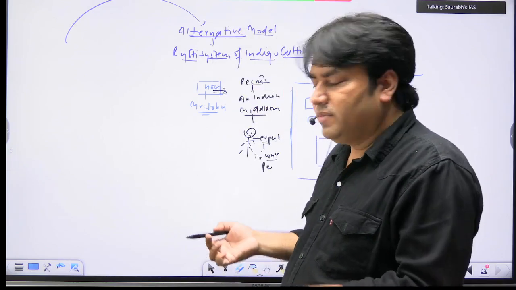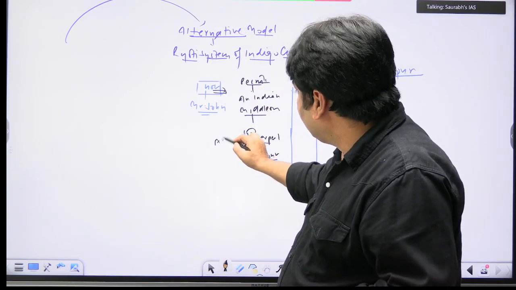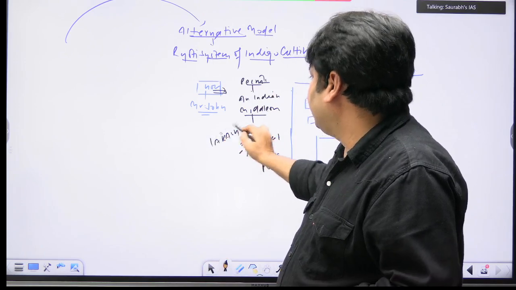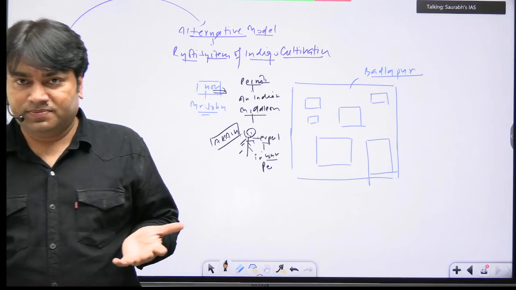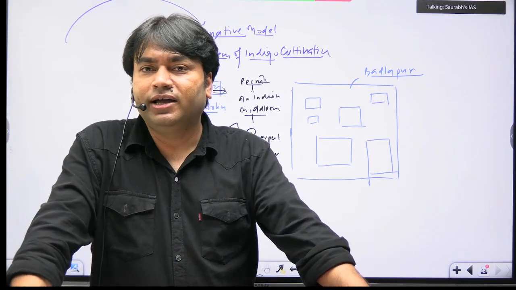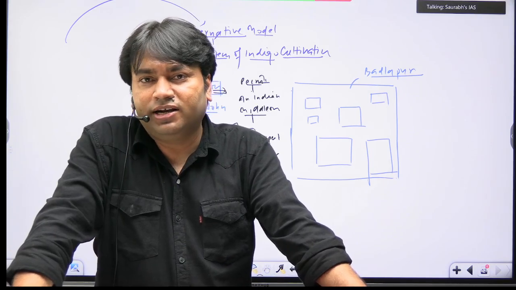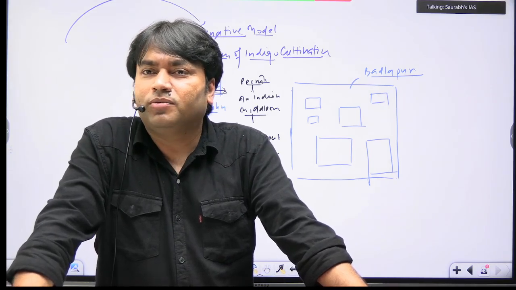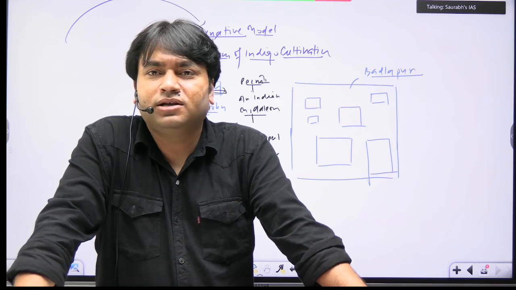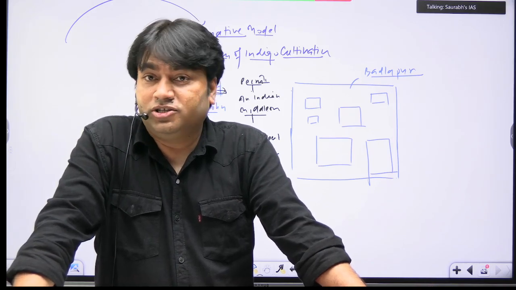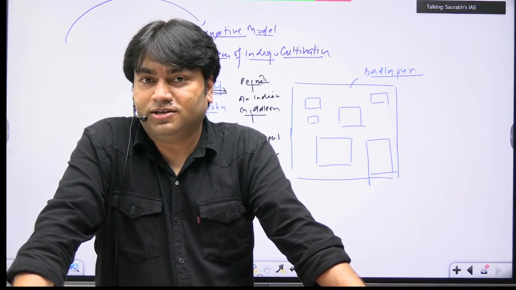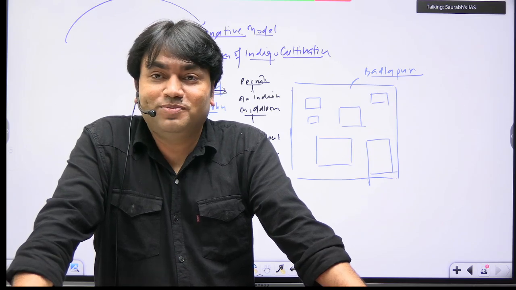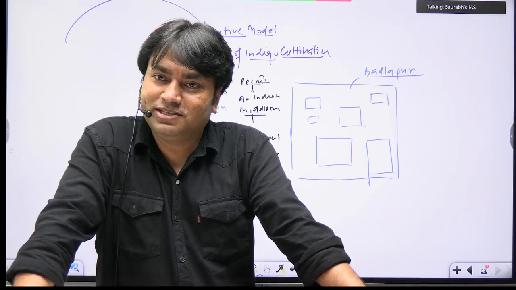Suppose this Indian middleman is Akash. चलो आकाश को बना लेते हैं Indian middleman. ठीक है? Now Akash will go and meet the villagers, and Akash will say that Mr. John had sent me, and I have a very good proposal for you, and this is an opportunity which will change your life. So don't miss this opportunity.